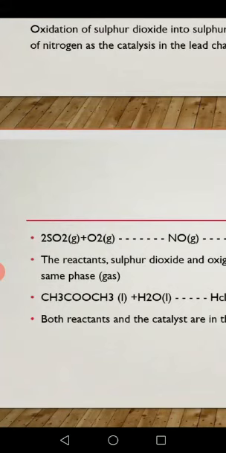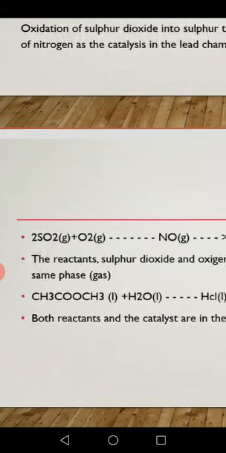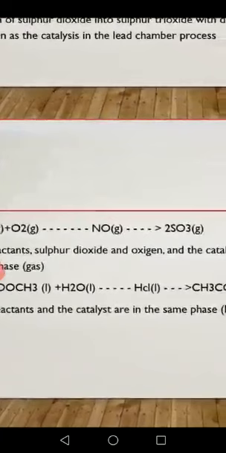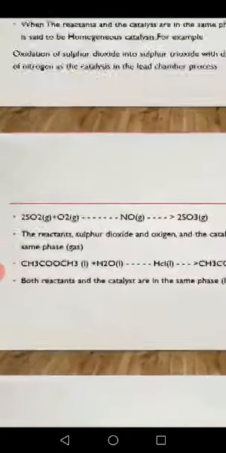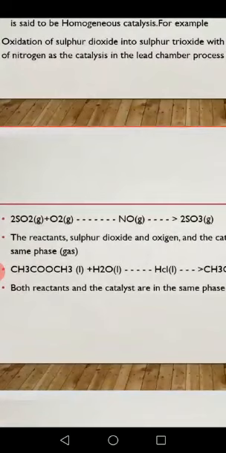Products are the substances to the right of the arrow mark in the chemical equation. The catalyst is the substance present above the arrow mark.